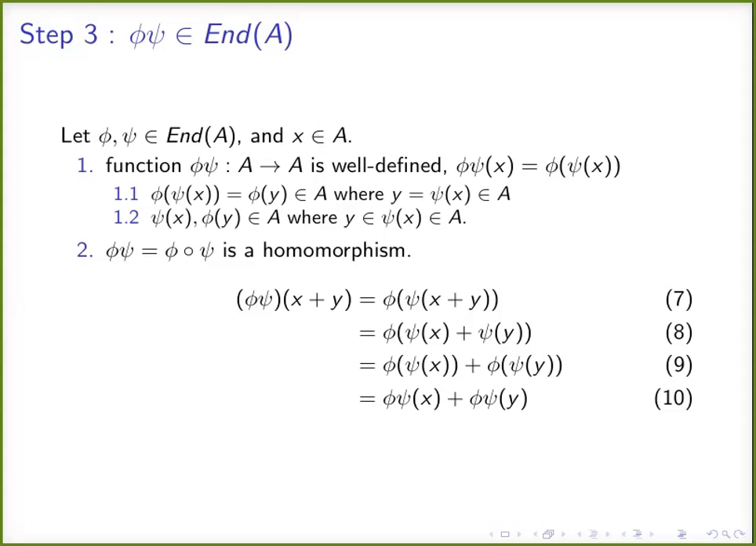Again, by the definition of function composition or the ring multiplication, we can write phi of psi of x is phi psi of x. The product phi psi is a function, phi psi of x, and phi of psi of y is phi psi of y. Clearly, this is a homomorphism. Therefore, we have proved that phi psi, the product of the ring, is a closed operation.